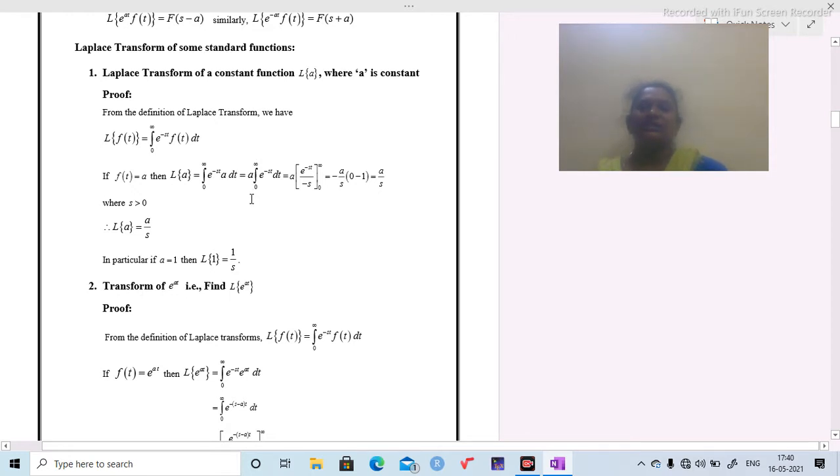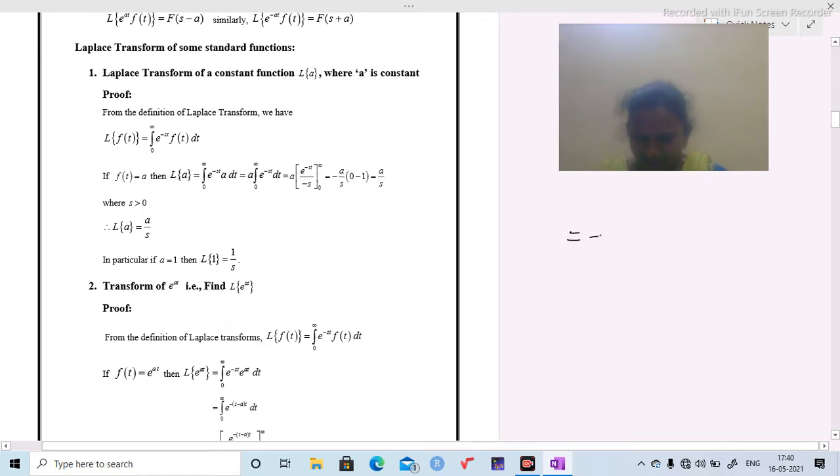So a into integration 0 to infinity e power minus st dt. Now we are going to integrate e power minus st. Then we are going to get e power minus st by minus s. Here minus s is the differentiation of minus st. Now we are going to substitute the limits.